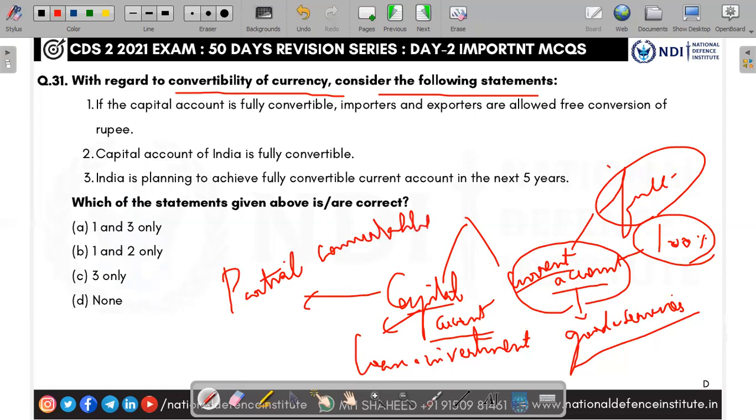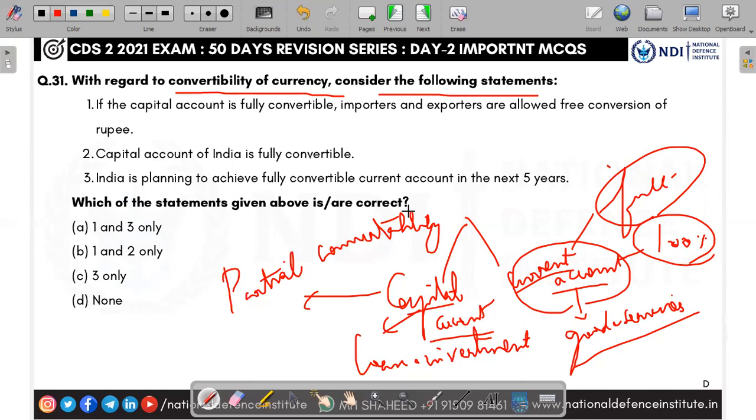You may ask, sir, why? For current account convertibility, full is allowed. Why is capital account only partial? Imagine an American comes to India whenever the Indian market is very good. So full convertibility is there. For example, he comes with $10,000 to invest. Fine, he converted. But imagine suddenly the Indian market started to go down.